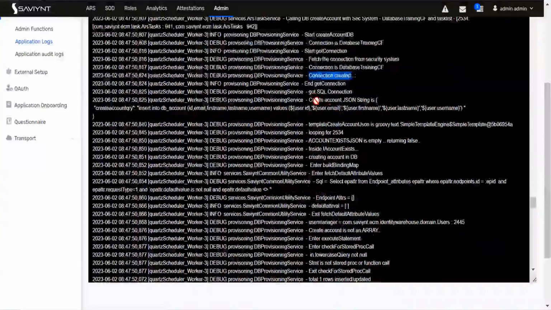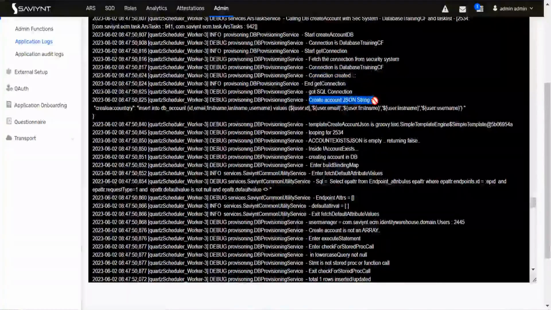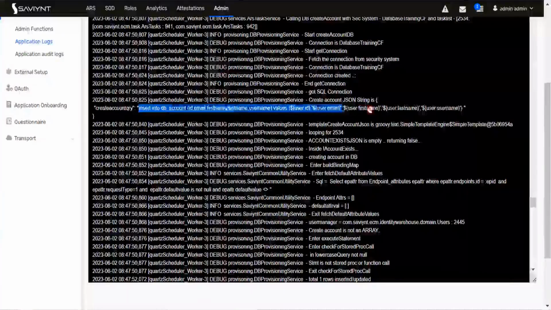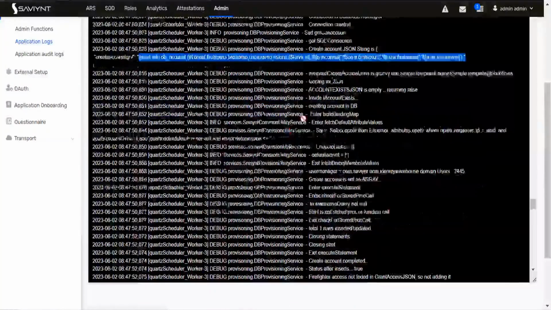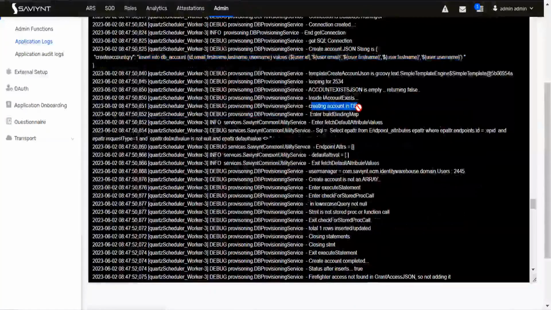What is the create account thing? It is speaking of your JSON. So this is your DB JSON. And it is telling, creating account in the DB.